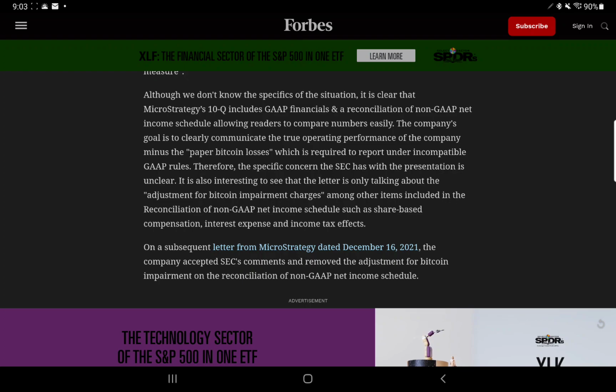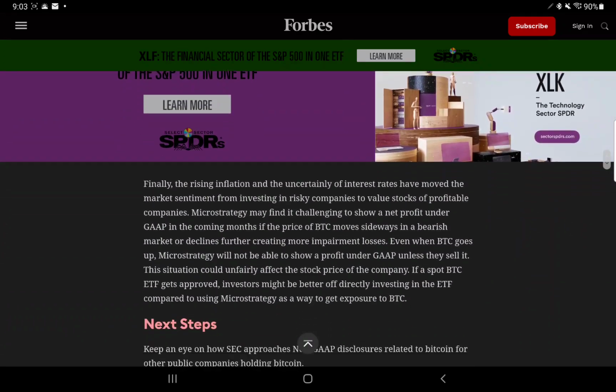It is also interesting to see that the letter is only talking about the adjustment for Bitcoin impairment charges, among other items included in the reconciliation of non-GAAP net income schedules such as share-based compensation, interest expense, and income tax effects. In a subsequent letter from MicroStrategy dated December 16, 2021, the company accepted the SEC's comments and removed the adjustment for Bitcoin impairments in the reconciliation of non-GAAP net income schedule.